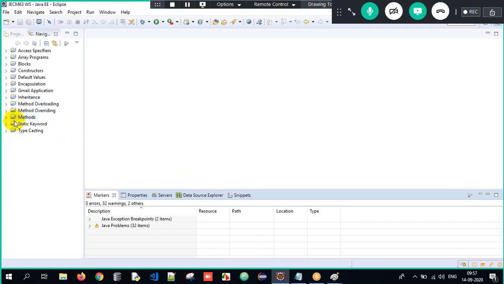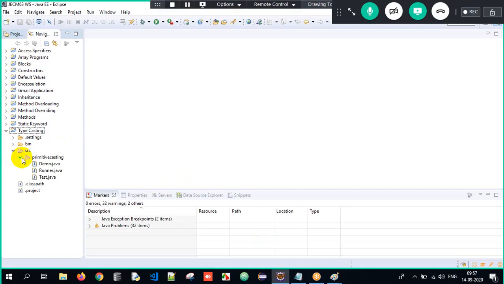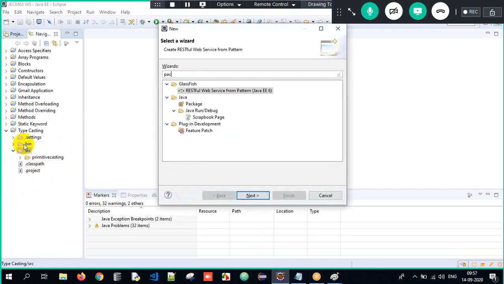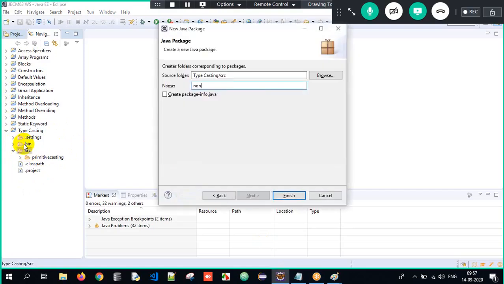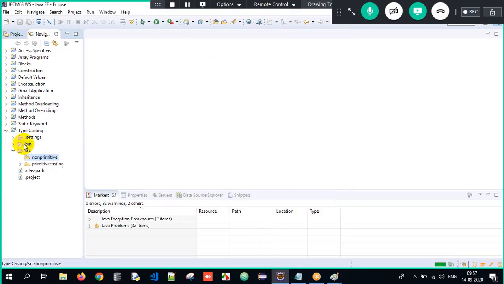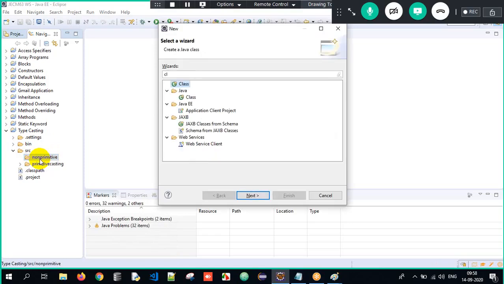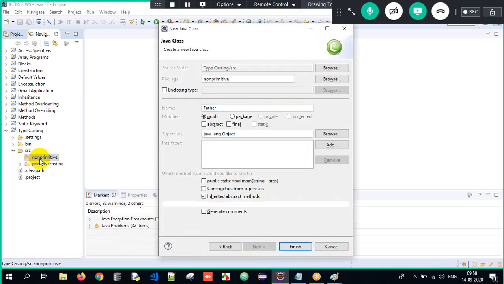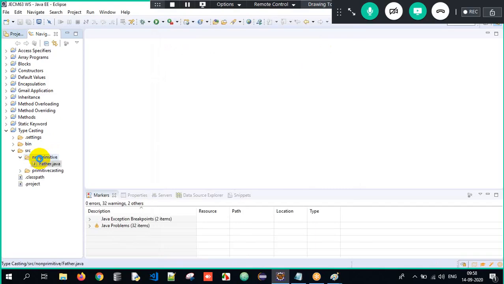We already have a package called typecast, project called typecasting. We also had a package called primitive casting. So in today's session, it's non-primitive. Control N, I create a package and the package name is non-primitive. Under that, let me create a class here. Shortcut key, Control N. The class name is father. I'll create a class called father here.